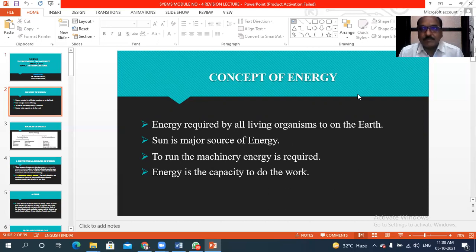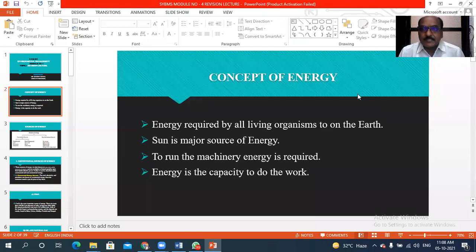The energy required by living organisms is a different kind of energy, and the energy required to run the machineries and motor vehicles is another kind of energy. Our topic is mostly related to the energy resources required to run the machineries and motor vehicles.